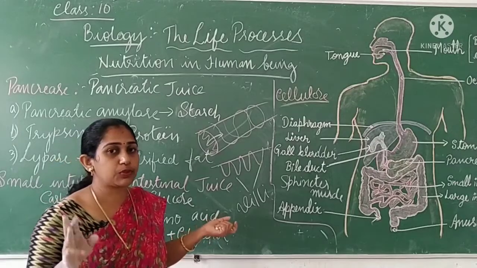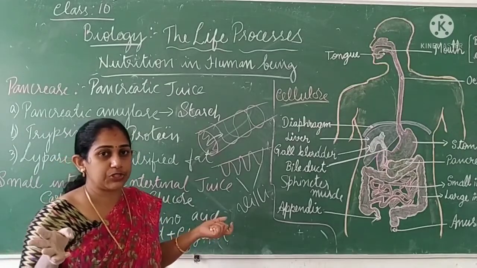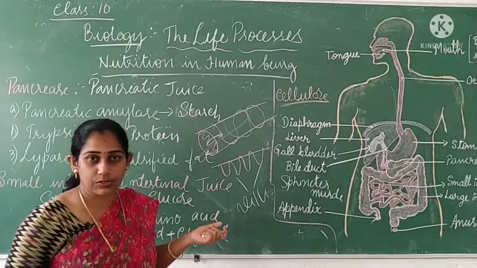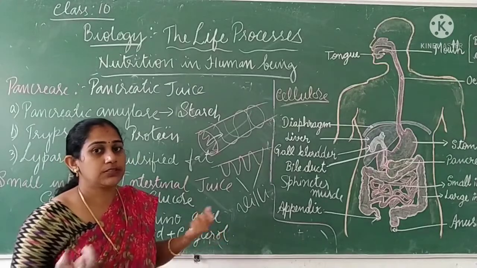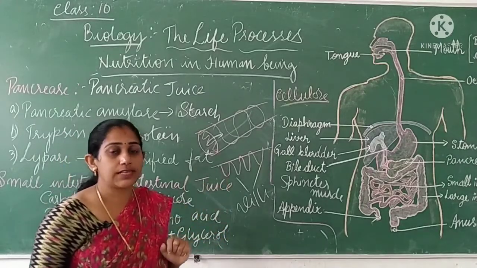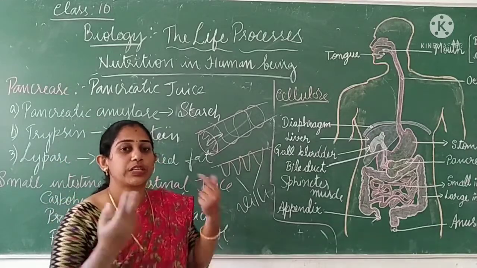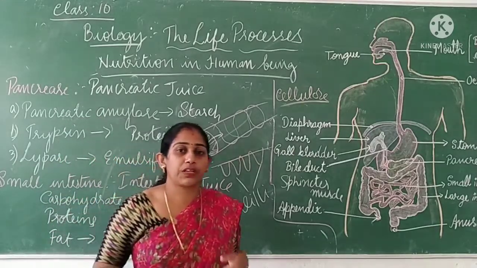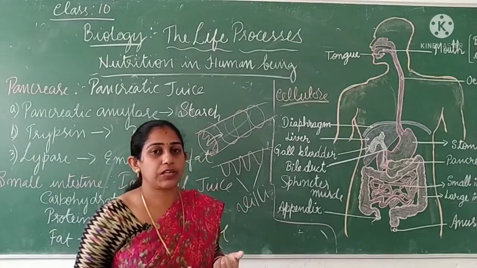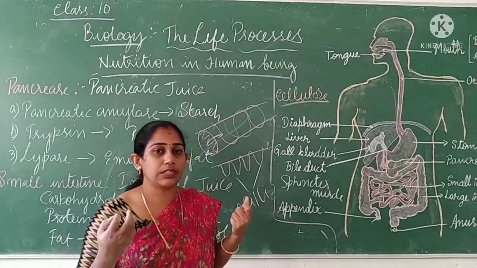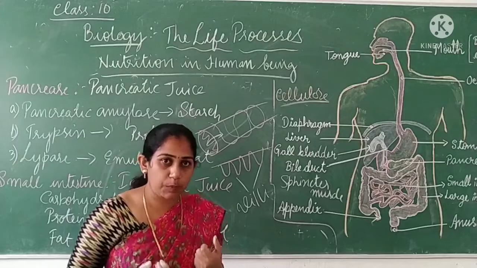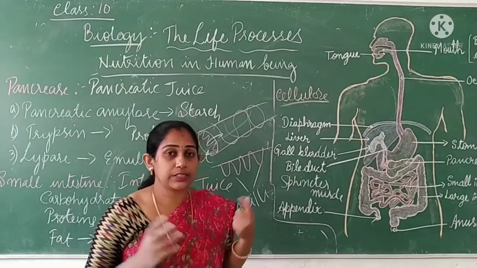So we have come to the third step. Ingestion is over, digestion is over, the third is absorption. Absorption is over. Now what? Assimilation. What is assimilation? It's the process of using that food to maintain our body, right? To maintain life. So the food components which have been absorbed from the small intestine enter into the blood.